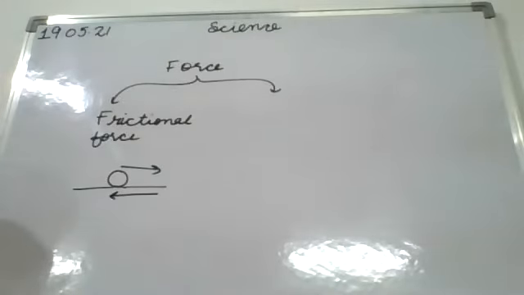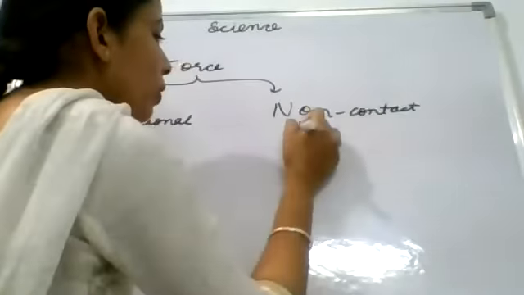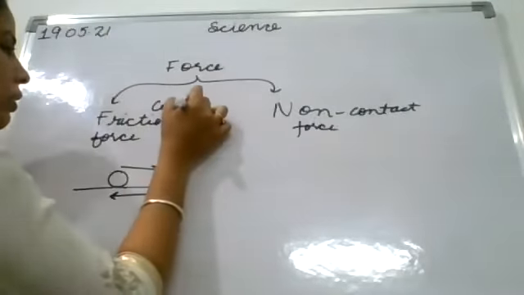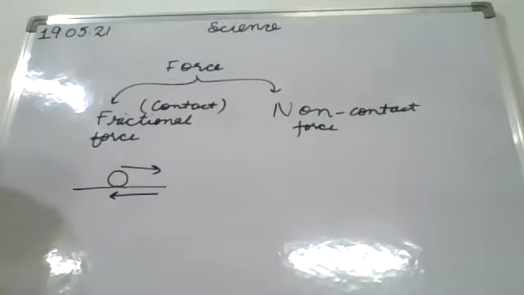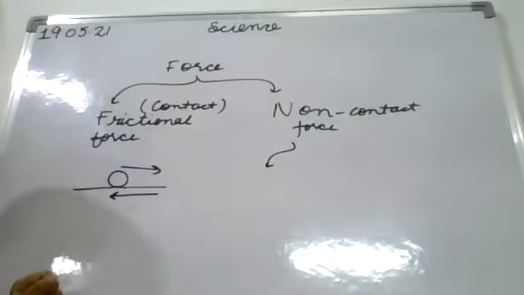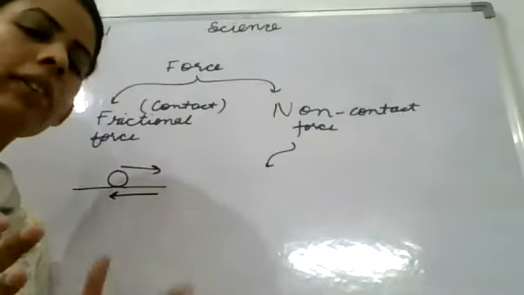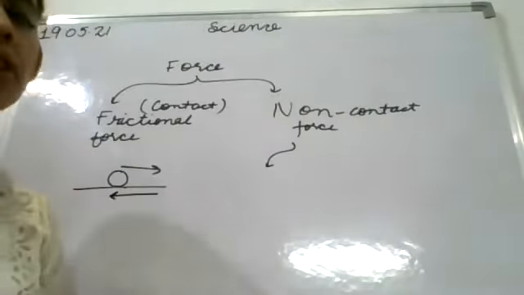Next we will discuss the non-contact forces. The force that can be applied without any contact is called a non-contact force. So the first one in the non-contact forces is the electrostatic force. We will discuss magnetic force later. The first is electrostatic force. It is a force that comes into play when a charged body comes in contact with an uncharged or charged body.